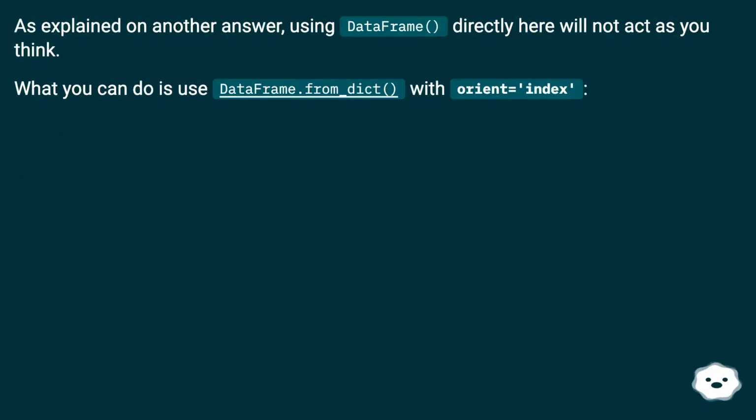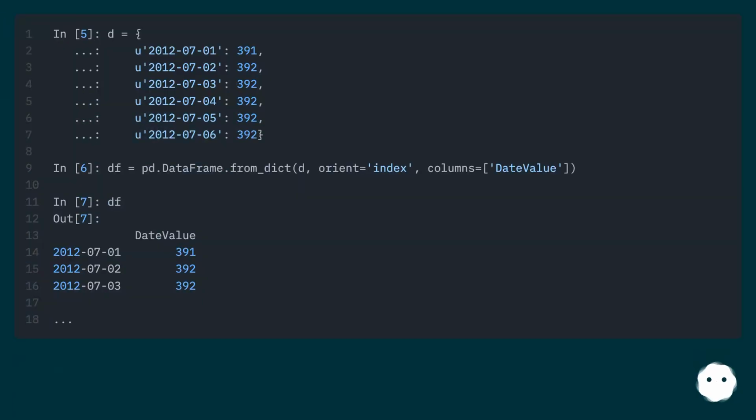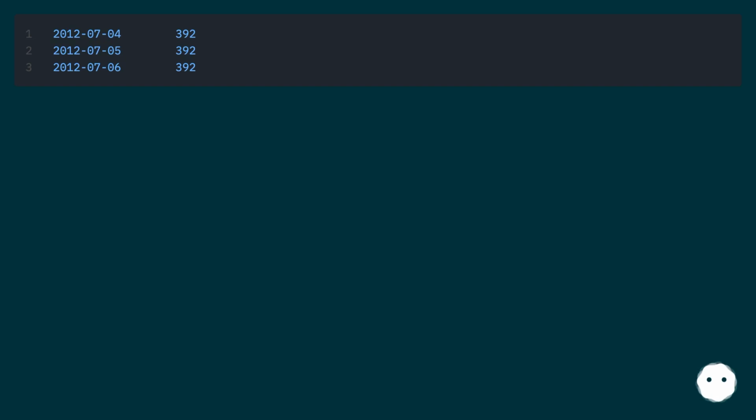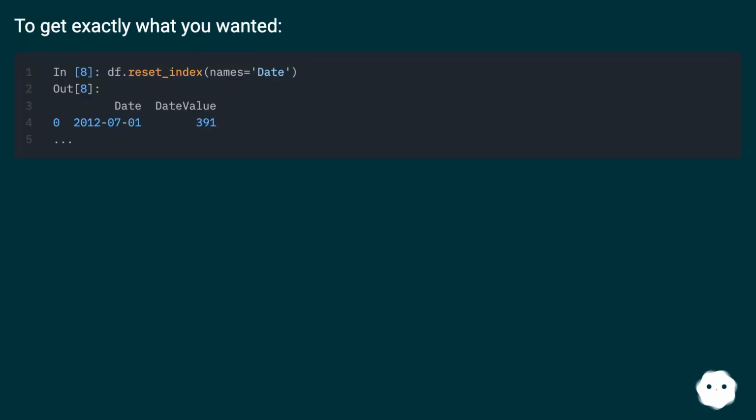As explained on another answer, using DataFrame directly here will not act as you think. What you can do is use DataFrame.from_dict with orient equals index, to get exactly what you wanted.